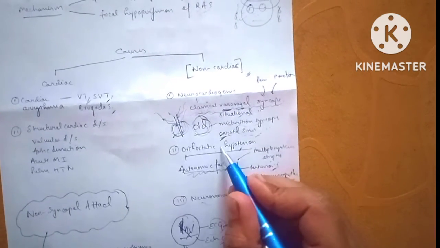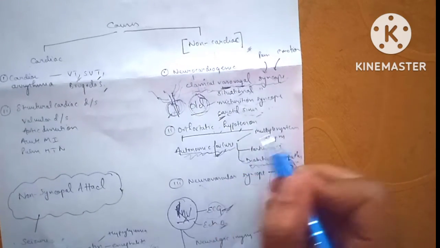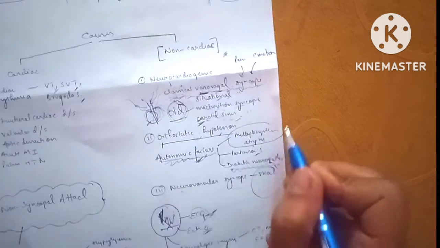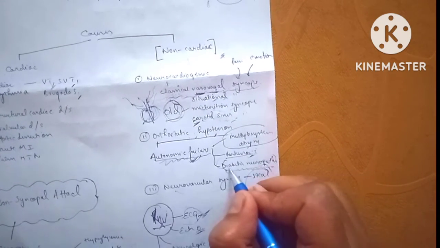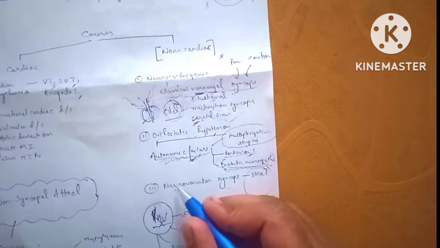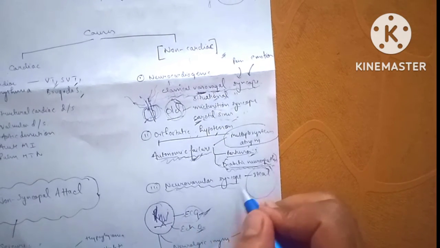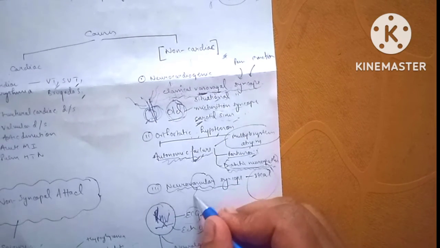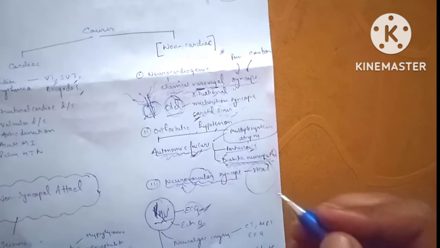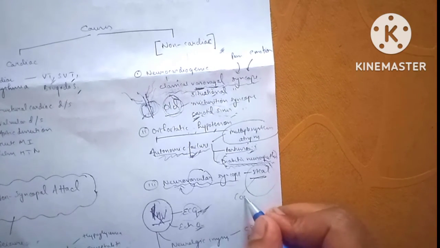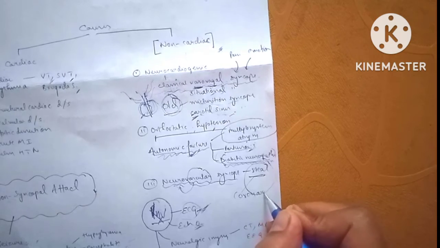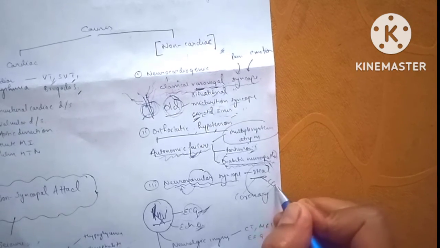An orthostatic syncope occurs because of autonomic failure that is seen in case of multisystem atrophy, Parkinson's disease, or diabetic neuropathy, which is the more common cause. A neurovascular syncope occurs in case of a vascular phenomenon leading to a neural problem, that is syncope. This occurs in case of steal syndromes like coronary steal syndrome and subclavian steal syndrome.